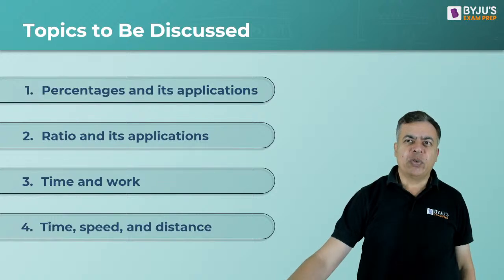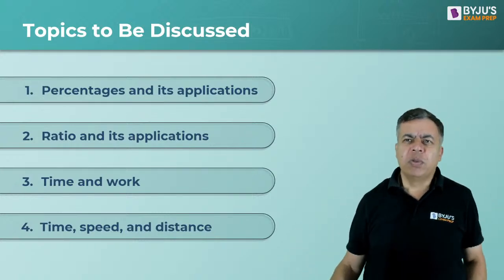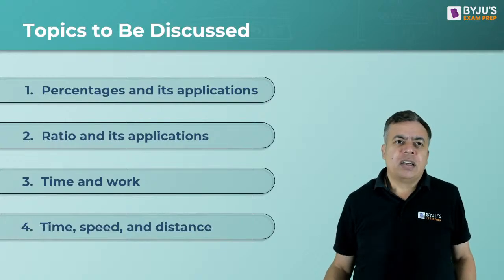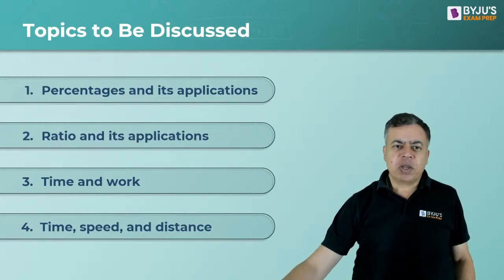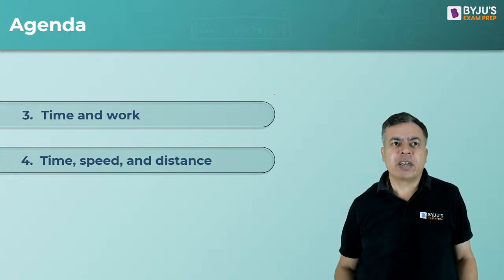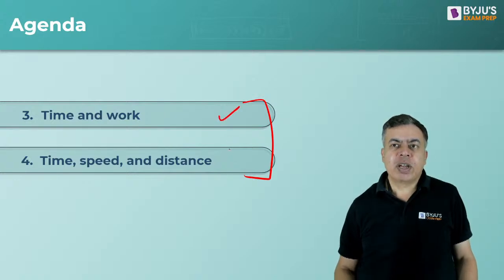So we are talking today about percentages, application, ratios, time and work, time, speed, distance. So we will be discussing some questions on this. Right, Ananya, I will try to explain that, the important part. So today's agenda, we will be taking questions on time and work and time, speed and distance. Today in particular I will be taking these two.